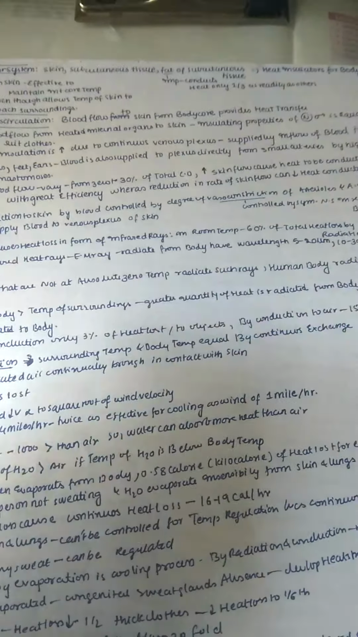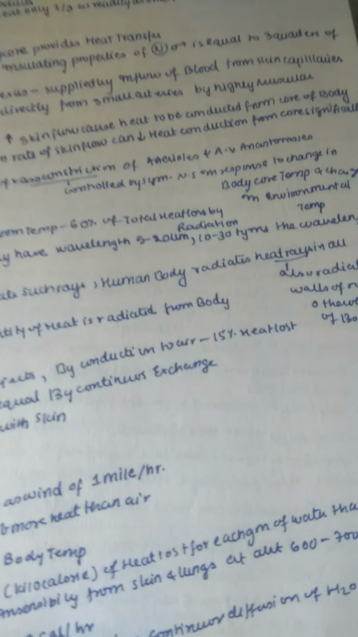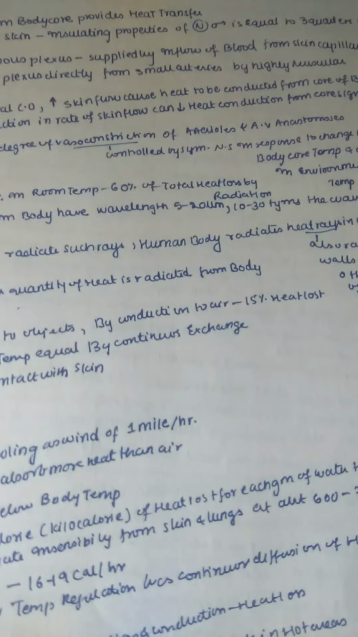This vasoconstriction usually happens when you are walking in a very cold wind. Whenever the temperature is very cold outside, your body's blood vessels undergo vasoconstriction and the blood flow is decreased, thereby you can retain the heat in your body. This vasoconstriction is mainly controlled by our sympathetic nervous system in response to change in body core temperature and also change in environmental temperature.